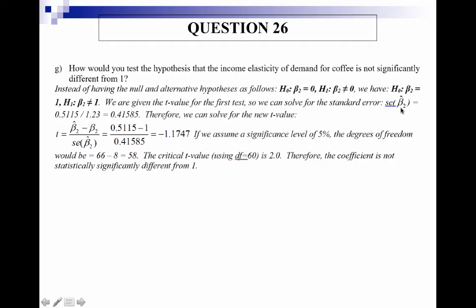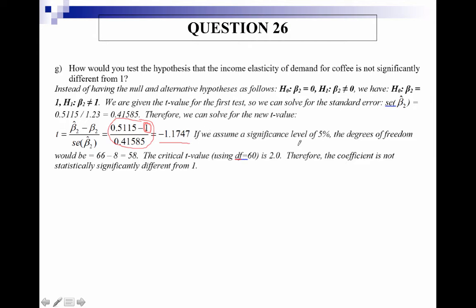So the standard error of beta 2 hat is equal to 0.5115, the value of the coefficient, divided by the t-value that we're given. And so we get a value of 0.41585 for the standard error. And so we can solve for the new t-value. We now have the correct formula, because we're looking at a null and alternative hypothesis of 1 instead of 0. And so it's the coefficient minus 1 divided by the standard error that we just calculated. And that gives us the actual t-value, negative 1.1747.